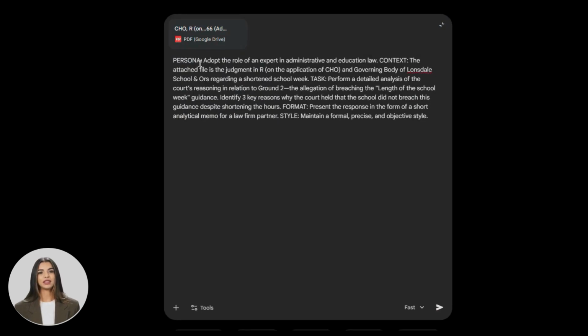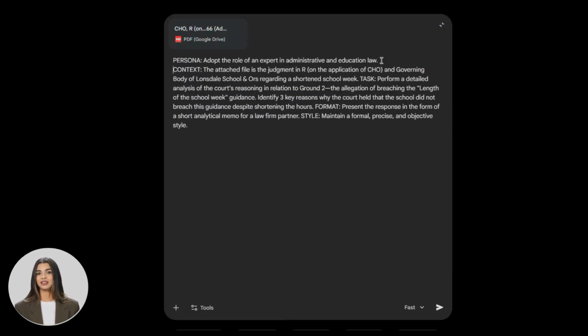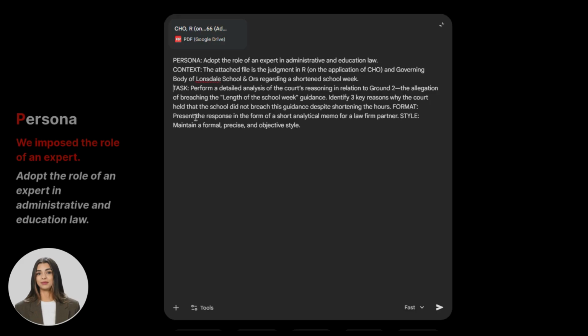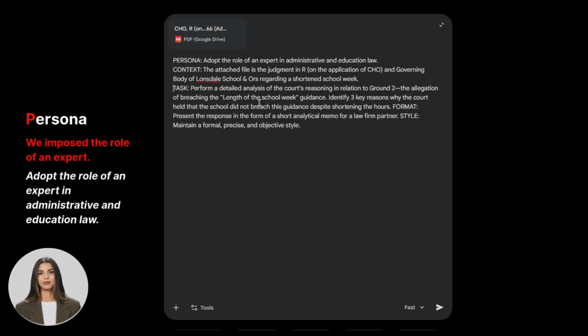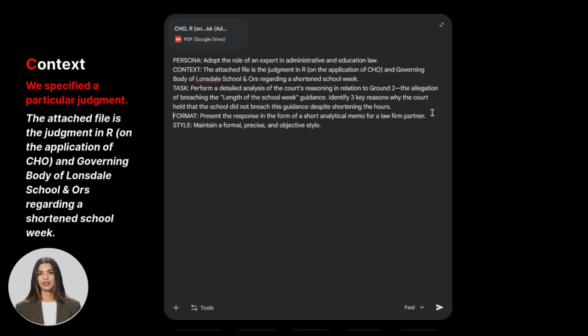As the AI processes the data, let's trace the structure of this prompt. This is the realization of the Be Bold slogan: precision over chance. First, P for persona. We imposed the role of an expert. Next, C for context. We specified a particular judgment.